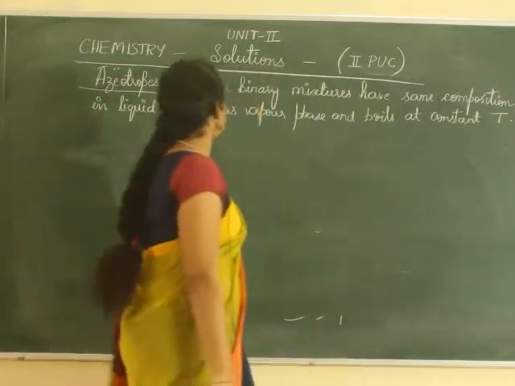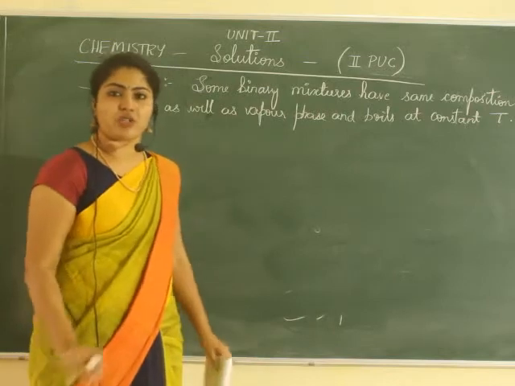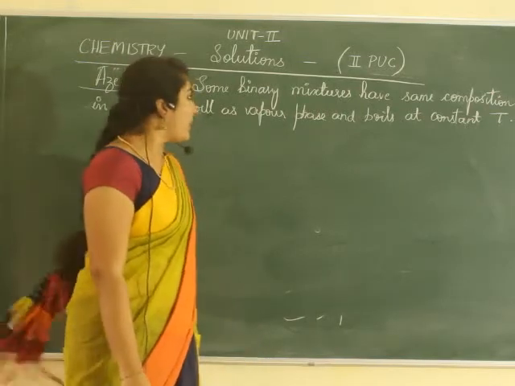These are called azeotropes or azeotropic mixtures. This mixture is called an azeotropic mixture.